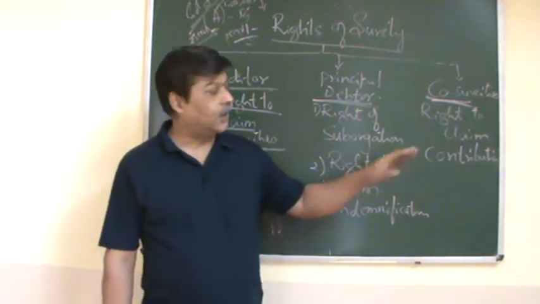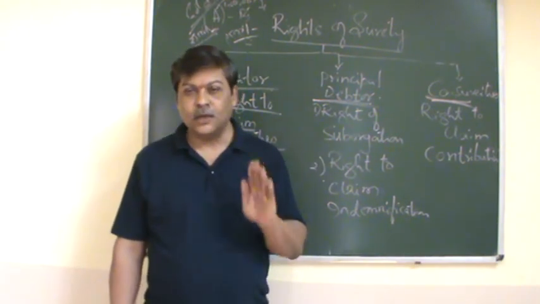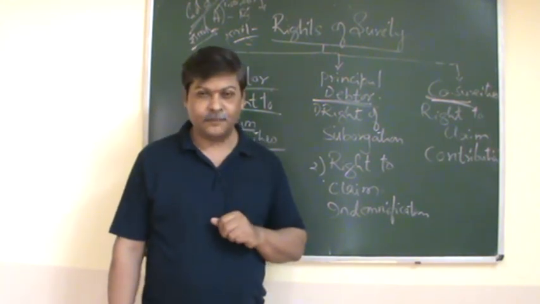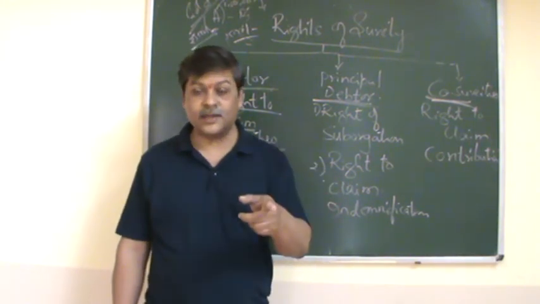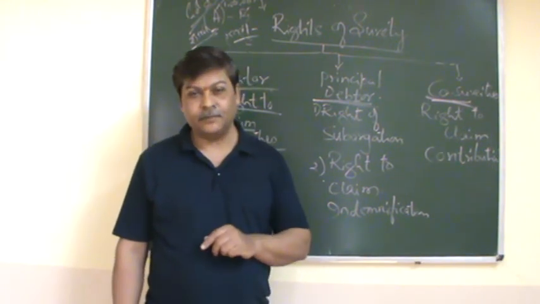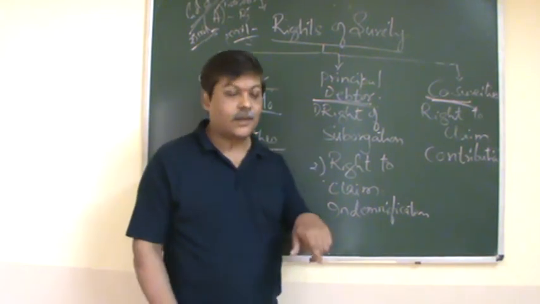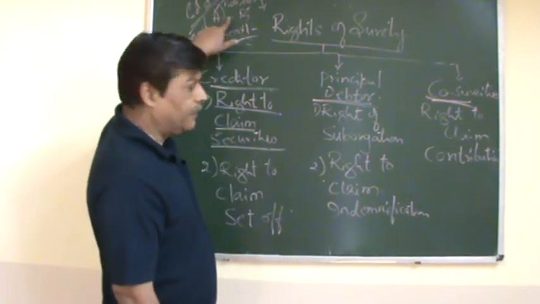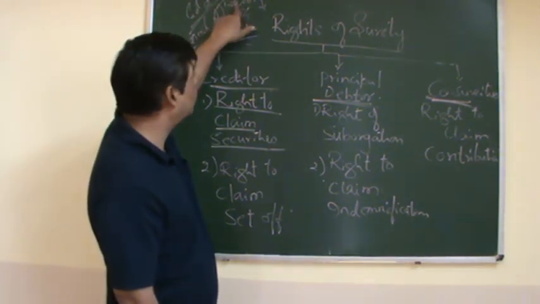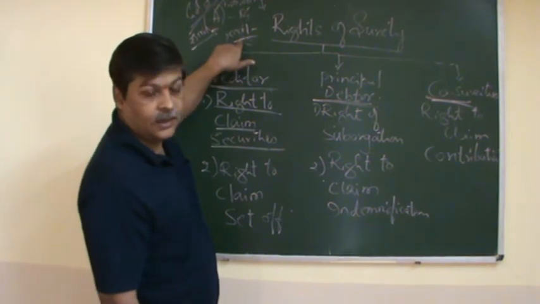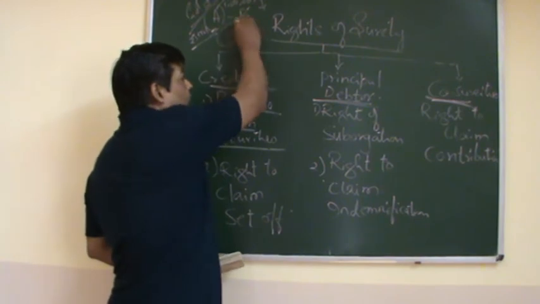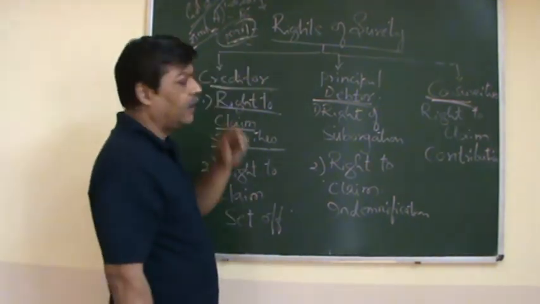The law says that to the extent the principal debtor is liable, to that extent the surety is liable. He is not liable for more than that. But the surety can reduce his liability. For example, take the same example: A is the principal debtor, he has taken 1 lakh rupees from B and C is the surety. The surety, while giving the surety, has restricted his limit only to 25,000.